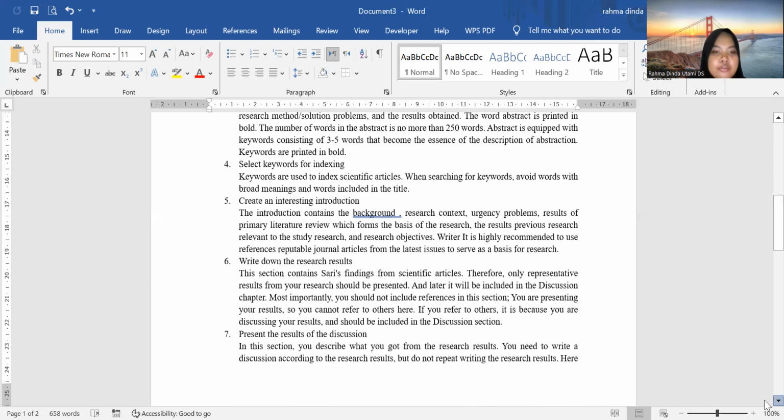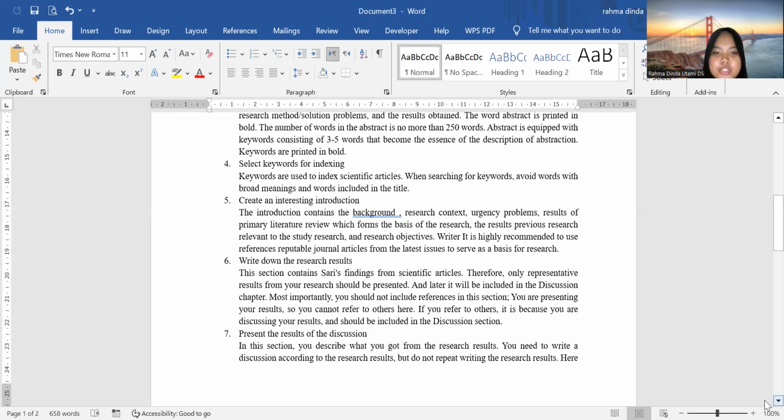Six, write down the research result. This section contains a summary of findings from scientific articles, therefore only representative results from your research should be presented, and later it will be included in the discussion chapter.